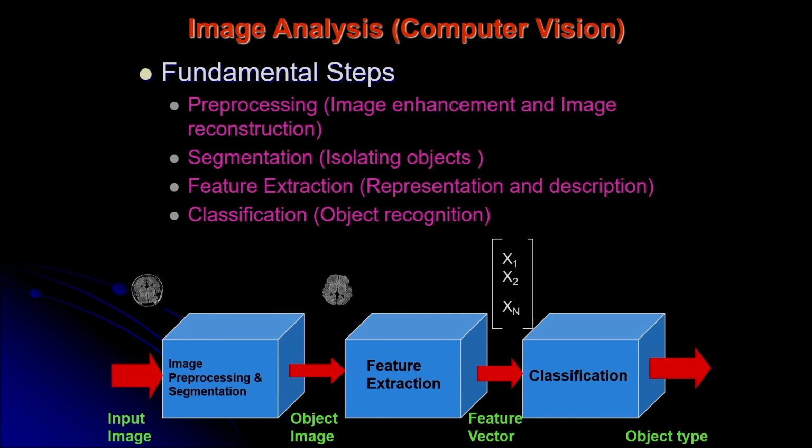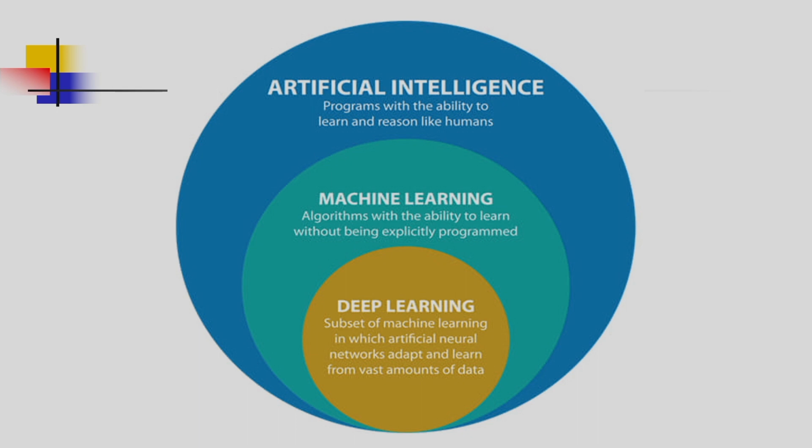You can see input images are available, and after this we have to do some pre-processing. After pre-processing we have to do feature extraction. Here you can see I have shown the feature vector x1, x2, xn. These are the elements of the feature vector, and after this we have to go for classification, that is the object classification, object recognition. And you can see the domain of machine learning.